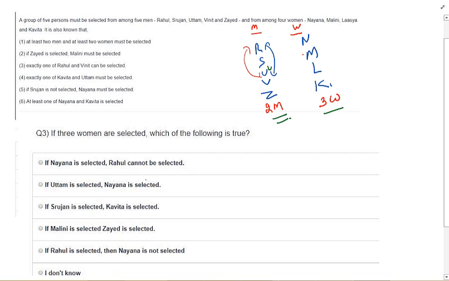You can look at the conditions and try to go through this, because otherwise you won't be able to analyze a lot. The second option, which is the correct answer, says if Uttam is selected, Naina is selected. Let's say Uttam is selected. What are the conditions around that? If Srujan is not selected, Naina must be selected. One person from R and V will be selected. Since Uttam has been selected, Srujan and Zayed won't be selected. And when Srujan won't be selected, Naina has to be selected. So from here you can say if Uttam is selected, Naina is selected.